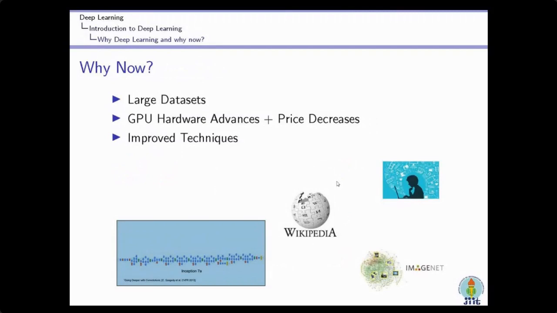But in the current scenario, we have very large data sets. We have text data sets, image data sets, and different types of speech data sets. These are publicly available, and we can use them to train our system. So that is the first reason.